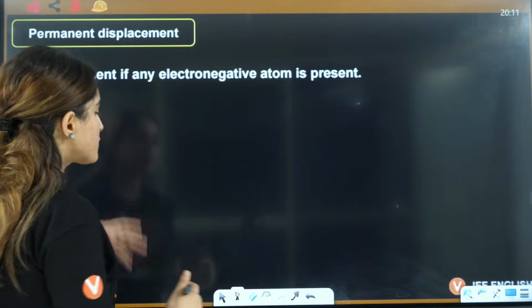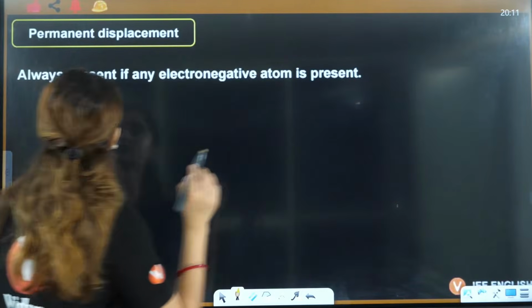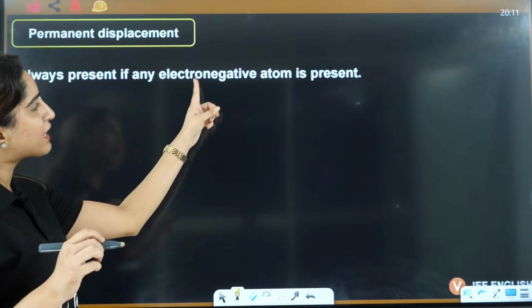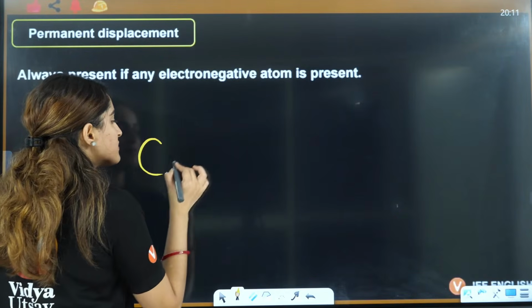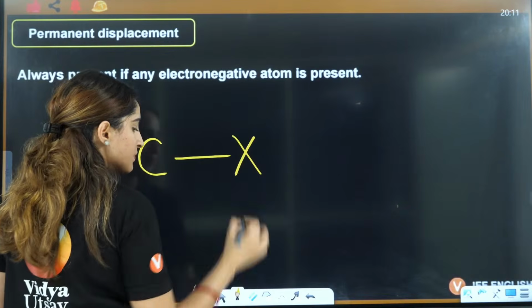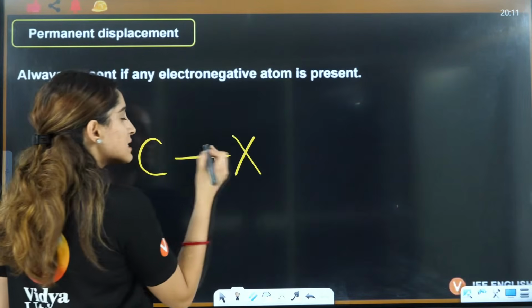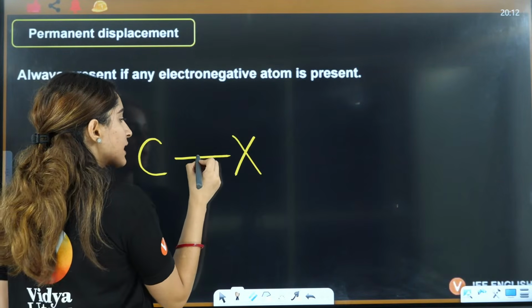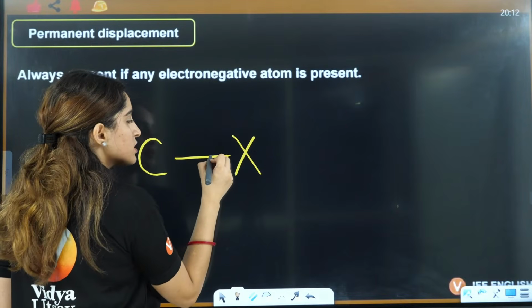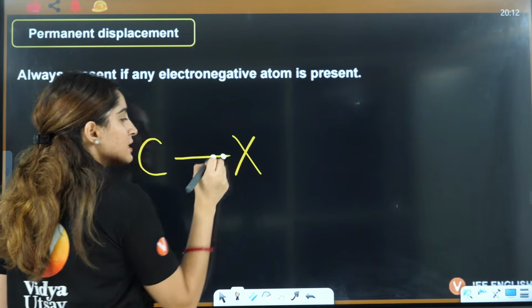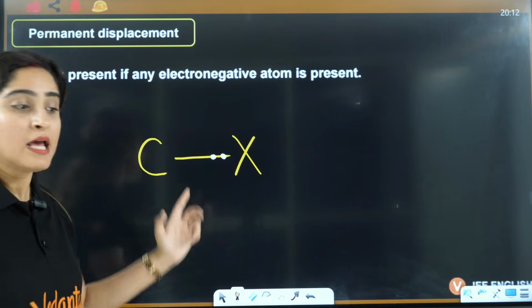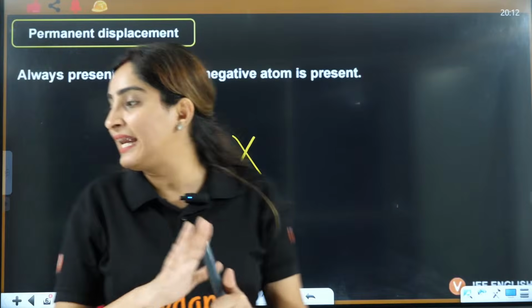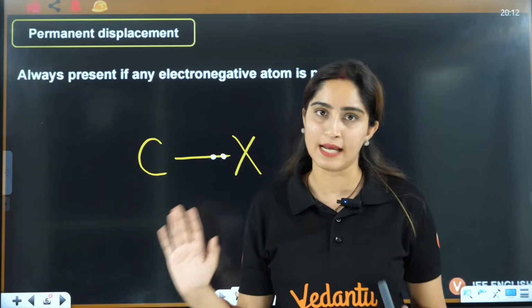So permanent displacement is always present if an electronegative atom is present, right? So if you have C and this is X, now sorry, these are sigma electrons that are present over here, right? Now this particular displacement is not dependent upon any external factor, right?